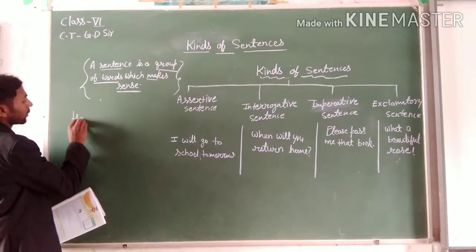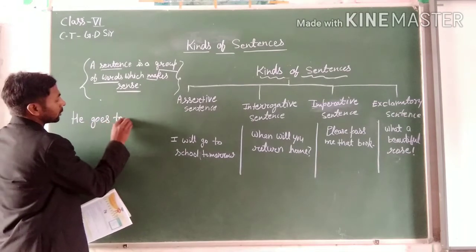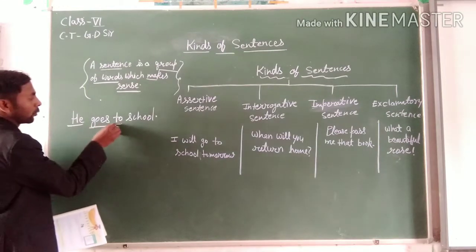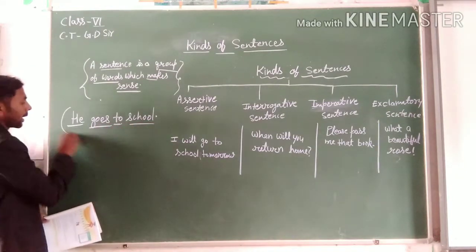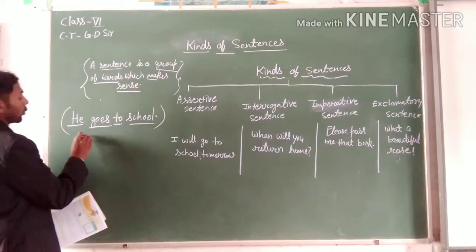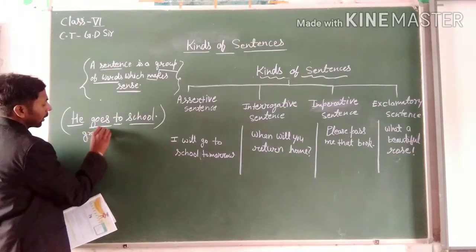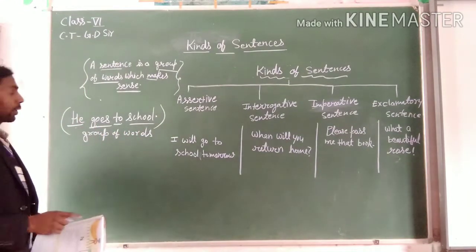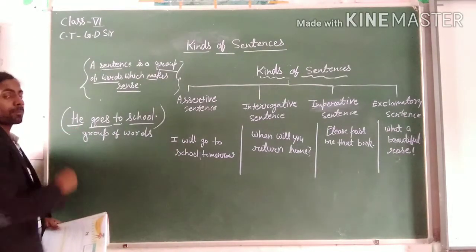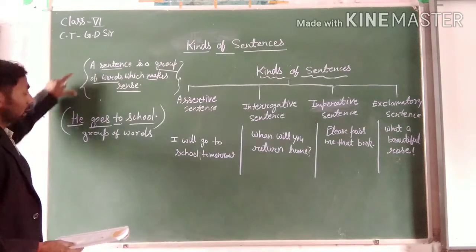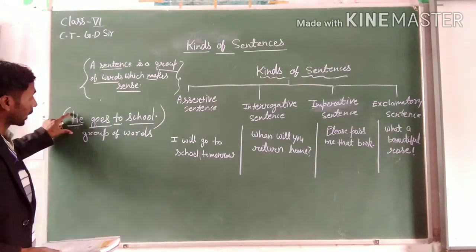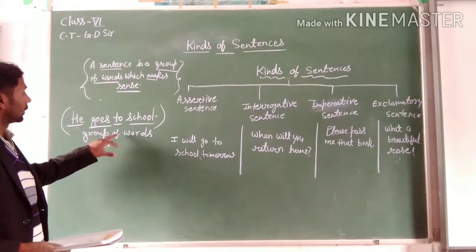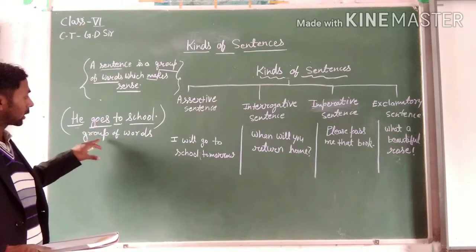Like, he goes to school. In this sentence you can see here, he goes to school. All these words make a group, and it is known as a group of words. And it has a sense, so it will be a sentence. With the example you can understand how it will be a group of words and how it expresses the sense.